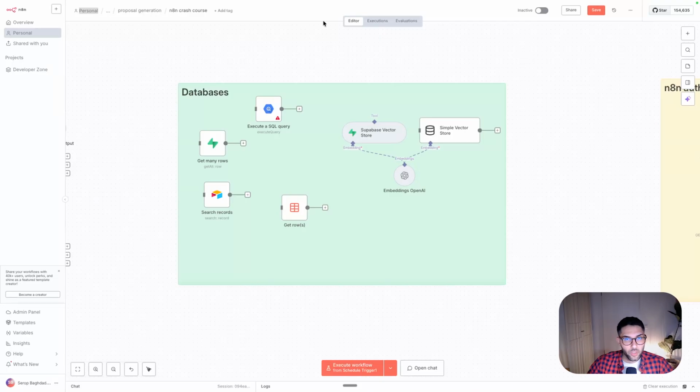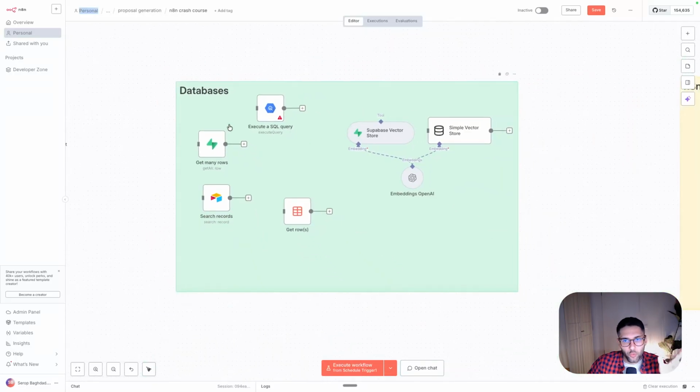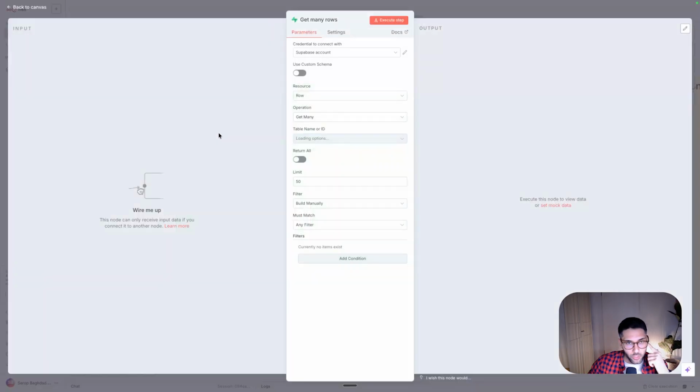So in this lecture, we're going to be talking about databases. One of the main things that make n8n super powerful is that it makes interaction with databases so much easier. For example, if you have Supabase, you can literally save entries, get entries, do all the operations that you usually do with databases, even within the user interface.